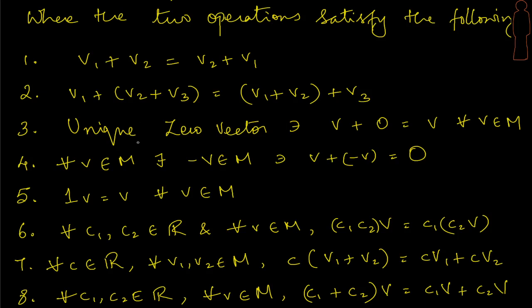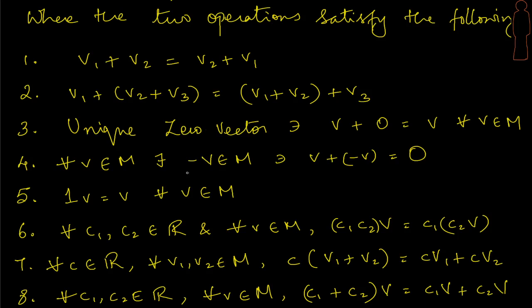It must also have what is called a unique zero vector. You can't have multiple. A unique zero vector such that when we add it to any vector belonging to this set, we get back the same vector. This is the identity vector for vector addition.